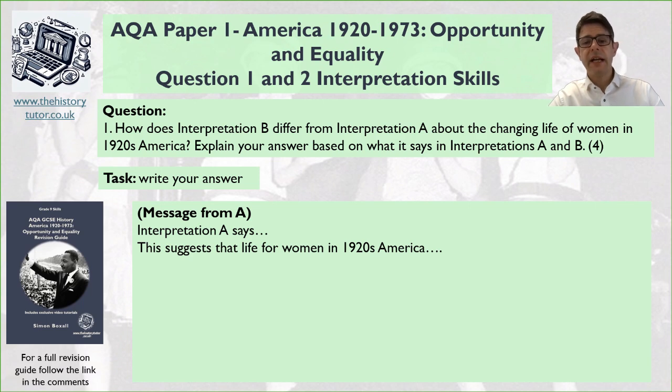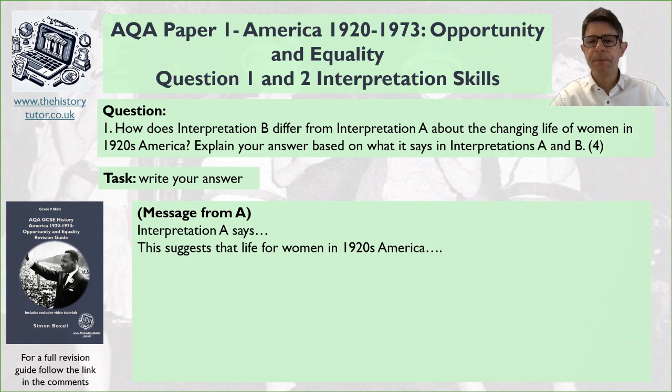Okay, so have a look back at interpretation A in your revision guide. Have a think about the message we just came up with. You can flick back to this video if you don't have a revision guide of mine and work out how you'd summarize the source and give a suggestion of its meaning about changing life for women. Pause me now and give it a go.